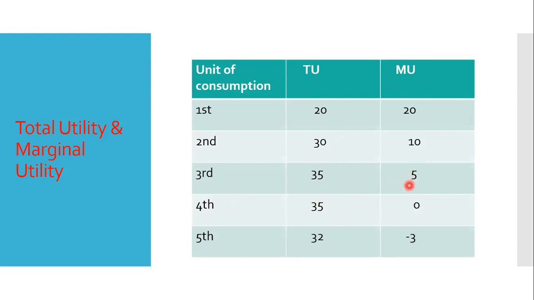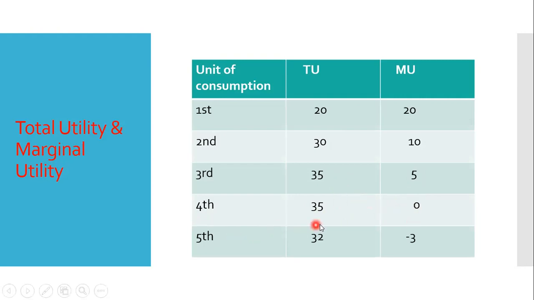So if we add 35 plus 0, we get 35. So here you see when total utility has no change, at that time marginal utility is 0. Some time ago we discussed that when marginal utility is 0, in the total utility there is no change.